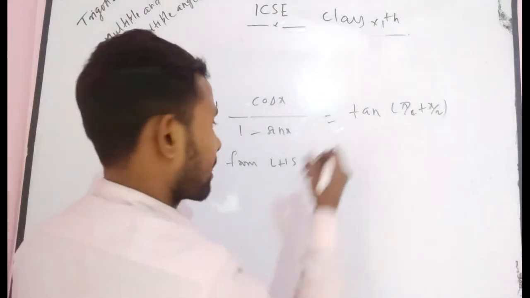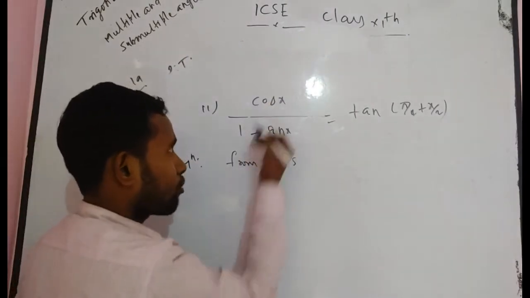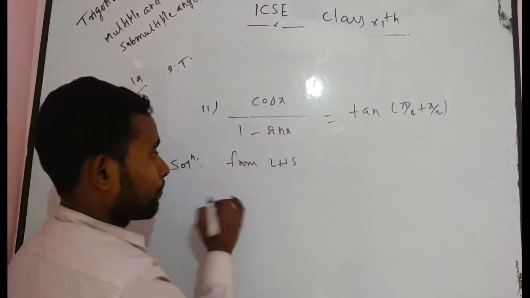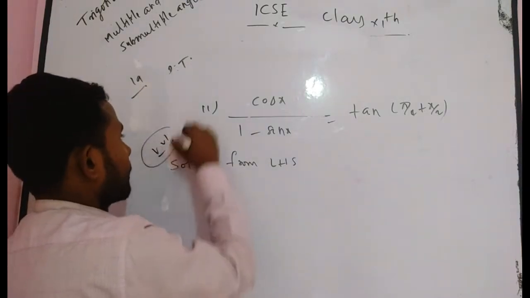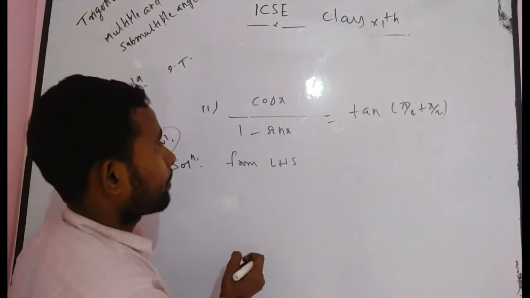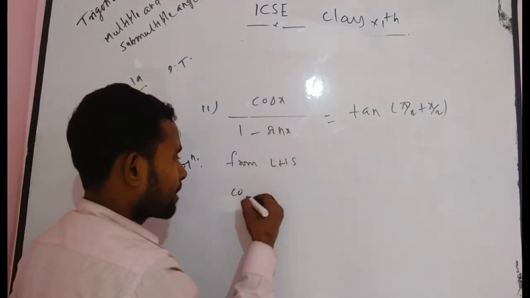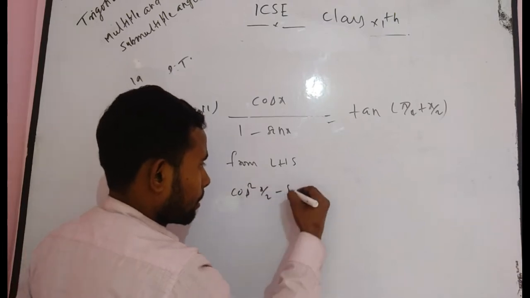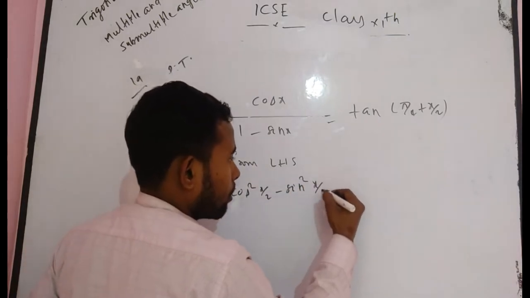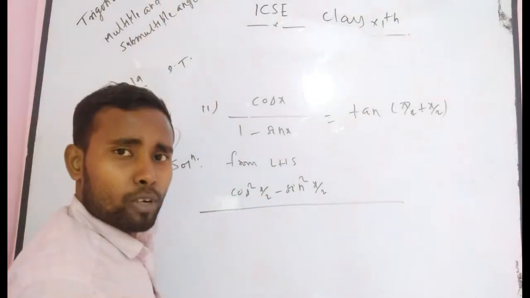Now I want to prove it from LHS. Can you write cos x? This is very important. It looks very easy, but by understanding it becomes very important for you. From LHS, can you write cos x as cos square x by 2 minus sin square x by 2?